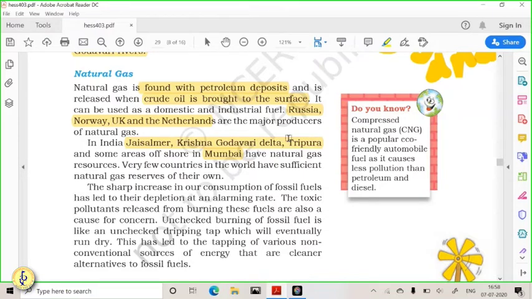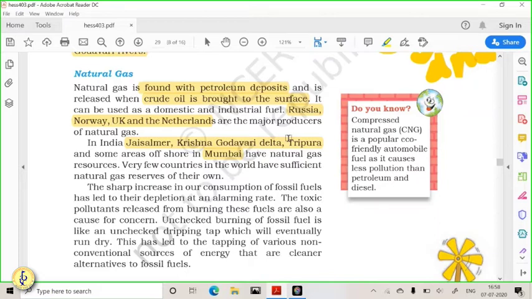Okay. Natural gas is found in the wells of petroleum only. When you take out the petroleum, along with that, natural gas is also found. So both are found in different layers. First you will find natural gas, then you will find the petroleum. So the United States, UK, Russia, Norway, Netherlands have huge amounts of natural gas.